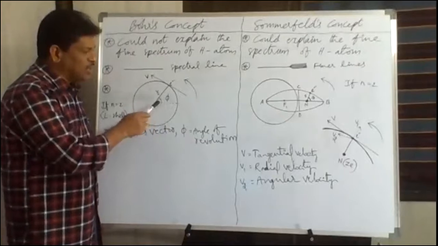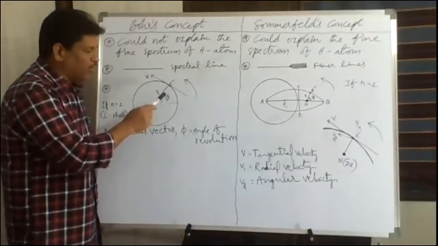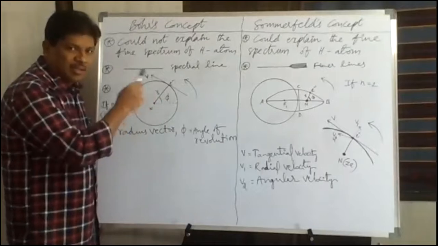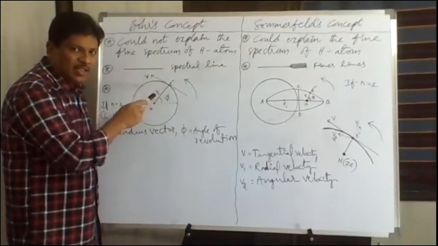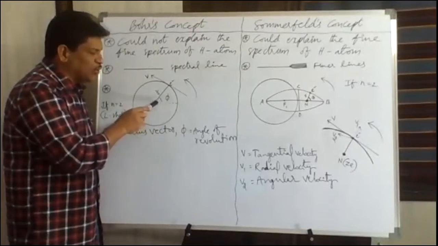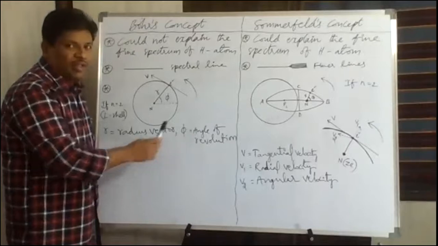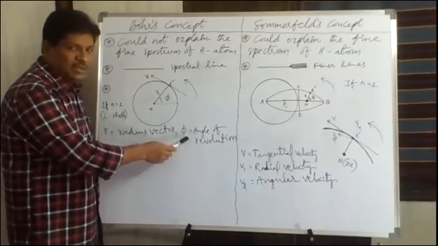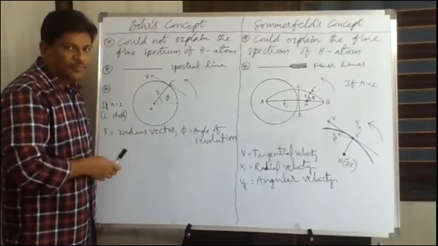And when the electron is revolving from one place to another along the circular path, there will be an angle subtended by the radius vector from the reference position, called phi. This phi is called the angle of revolution. The angle of revolution is represented by phi and the radius vector is represented by r.